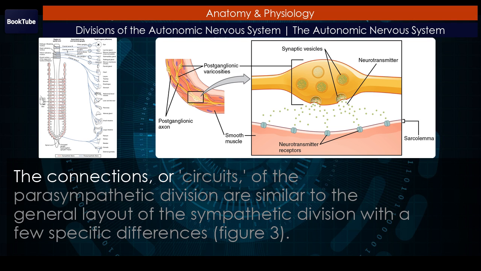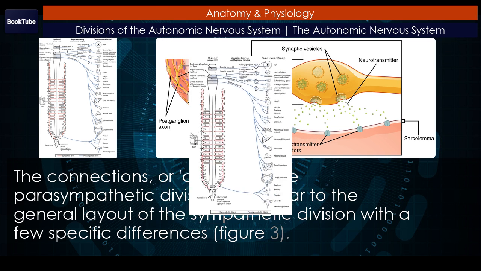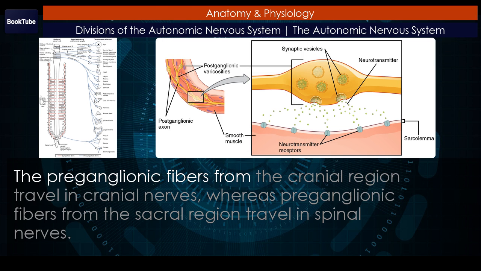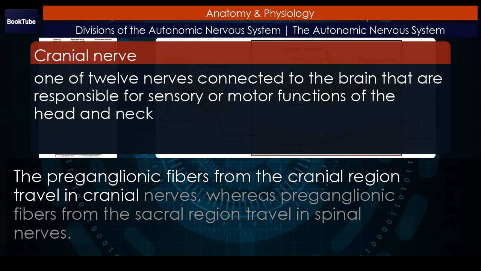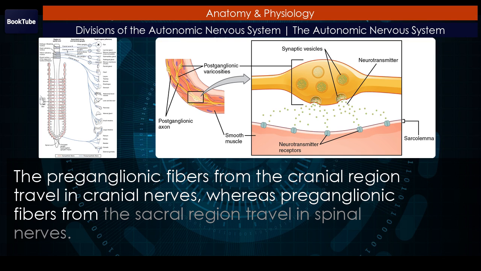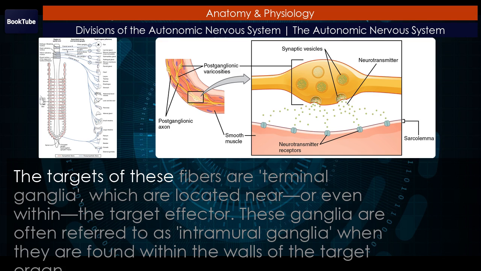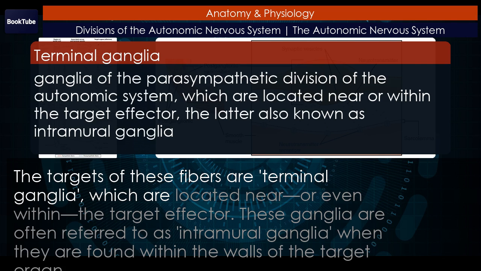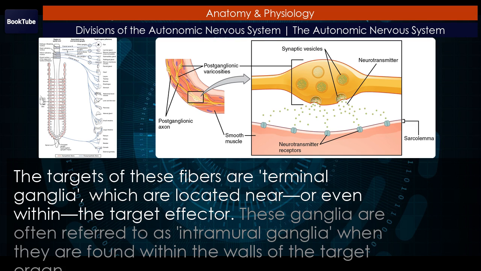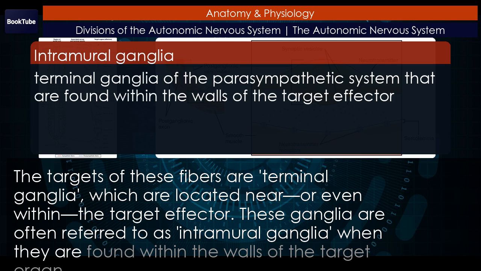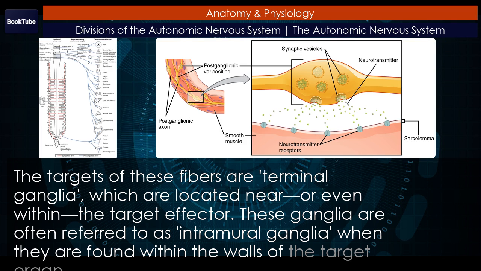The connections, or circuits, of the parasympathetic division are similar to the general layout of the sympathetic division with a few specific differences. Figure 3. The preganglionic fibers from the cranial region travel in cranial nerves, whereas preganglionic fibers from the sacral region travel in spinal nerves. The targets of these fibers are terminal ganglia, which are located near, or even within, the target effector. These ganglia are often referred to as intramural ganglia when they are found within the walls of the target organ.